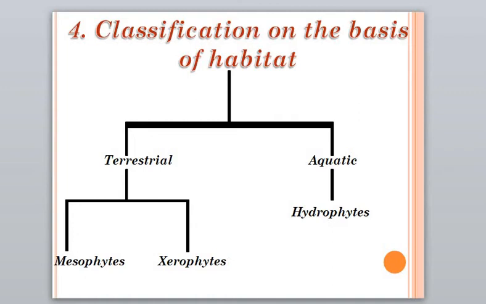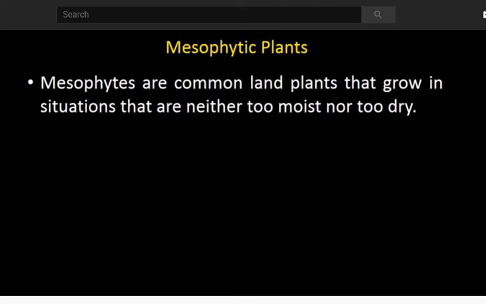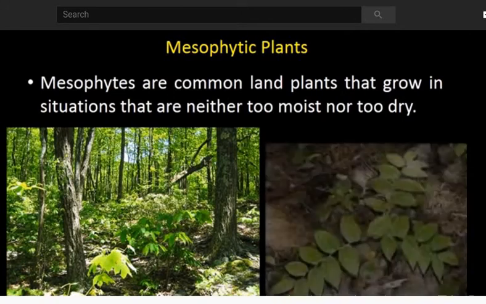On the basis of natural habitats, plants can be classified into three categories: hydrophytes, which come in the aquatic, and mesophytes and xerophytes, which come in the terrestrial. Let's study mesophytes first. Mesophytic plants are common land plants that grow in situations that are moderate, neither too moist nor too dry.